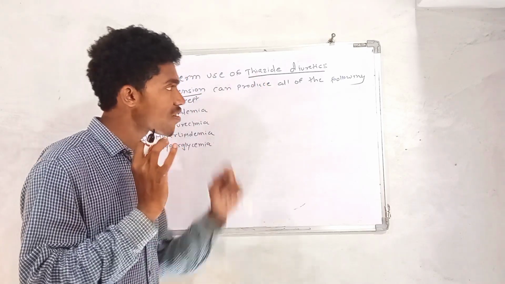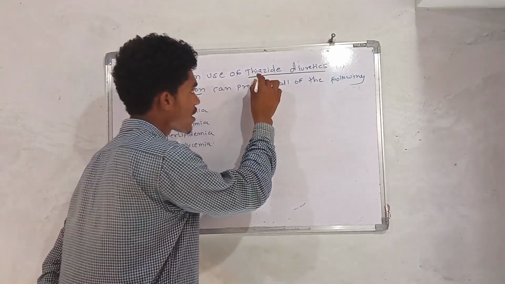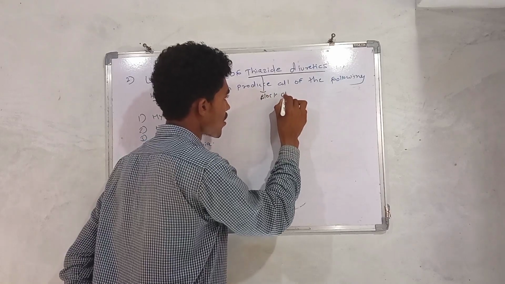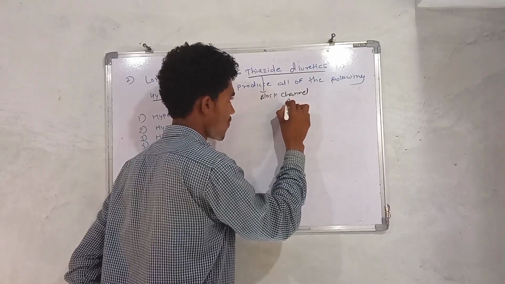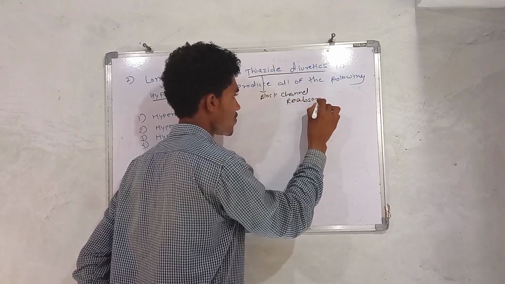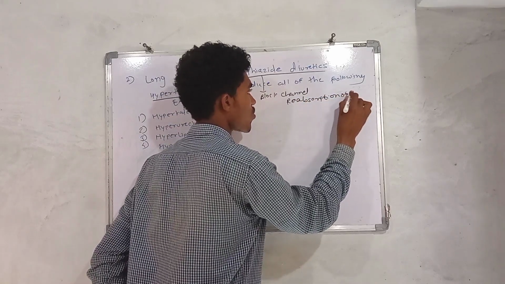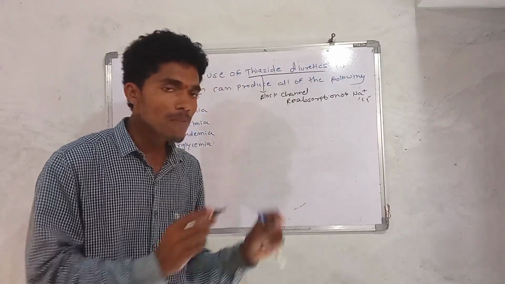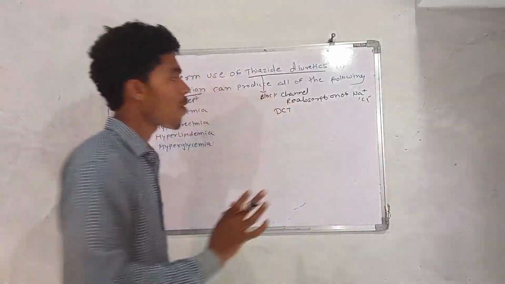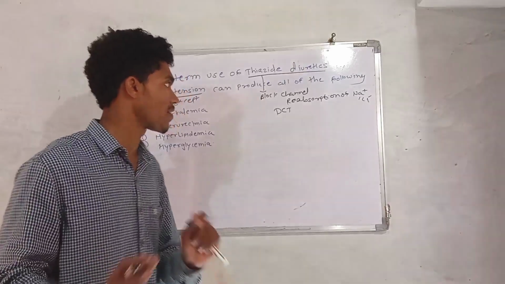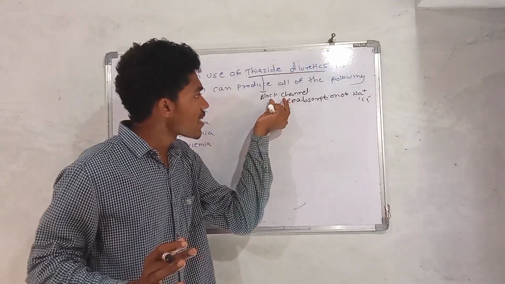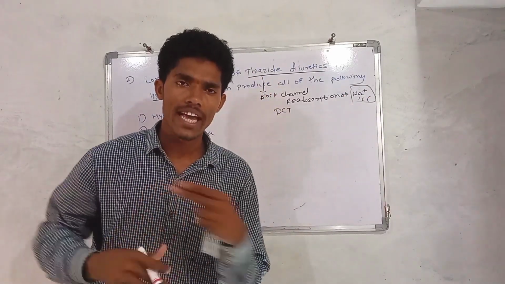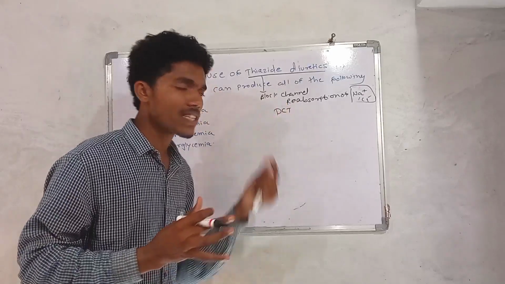But what do diuretics do, particularly thiazide diuretics? What is the mechanism of thiazide diuretics? They block the channel of reabsorption of sodium and chloride. In which particular portion? That is the DCT. You have to remember where thiazide diuretics act. After blocking of the reabsorption, extreme loss of sodium and chloride happens through the urine, because reabsorption is blocked.